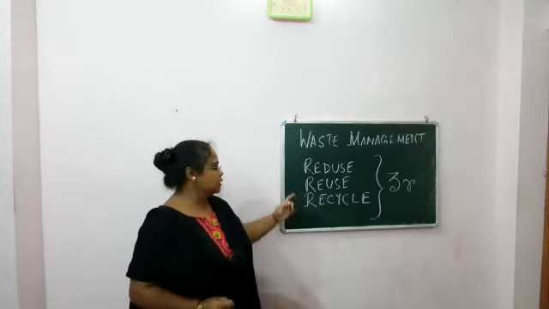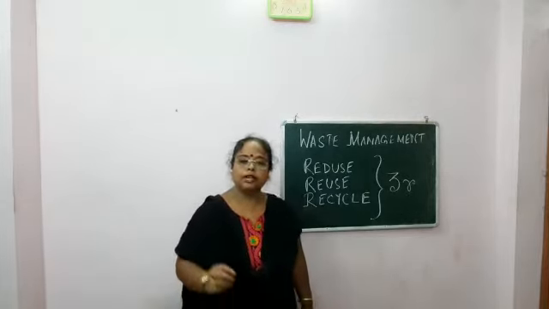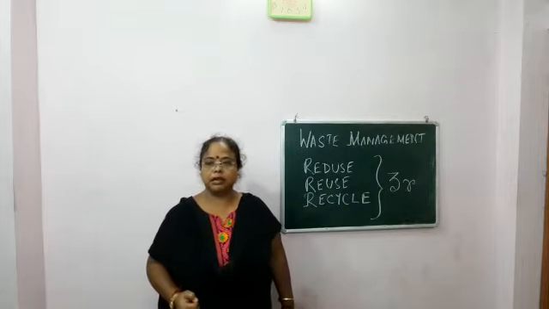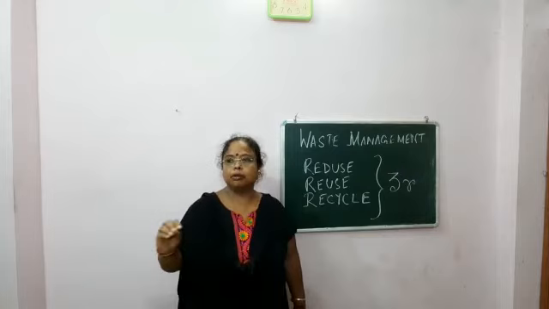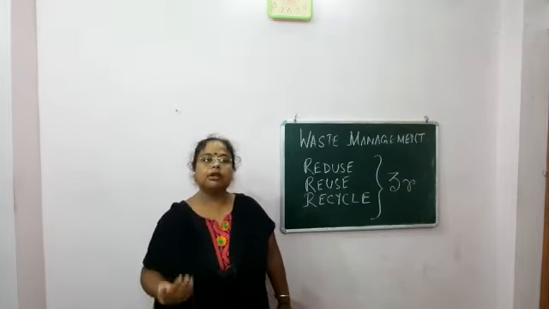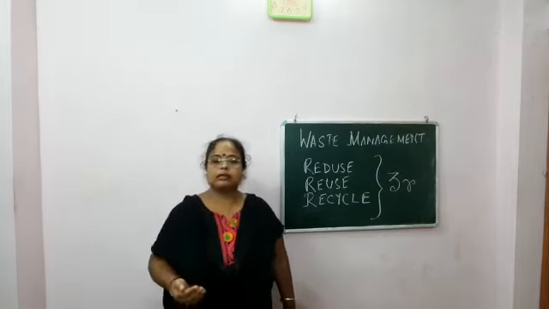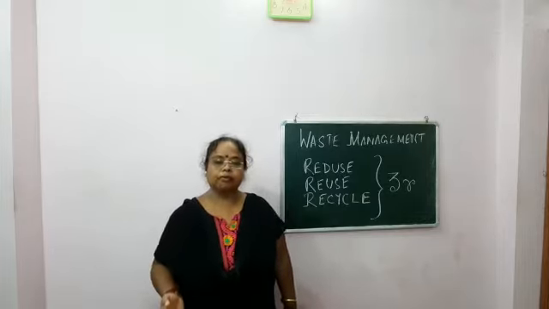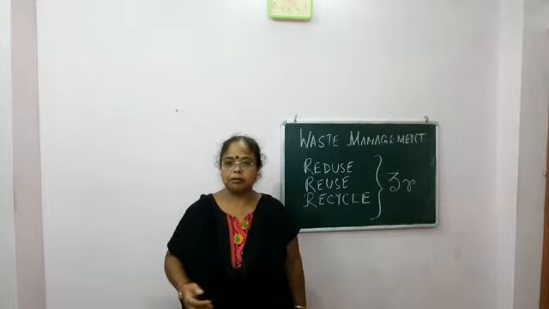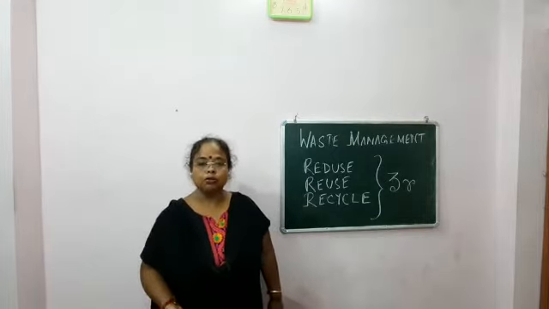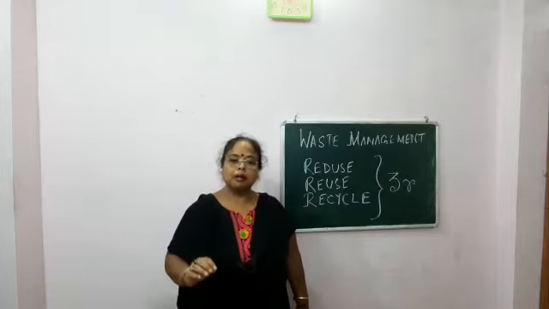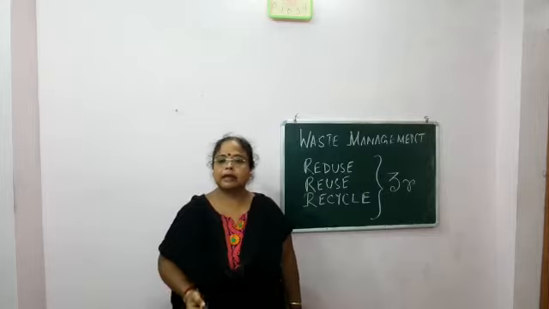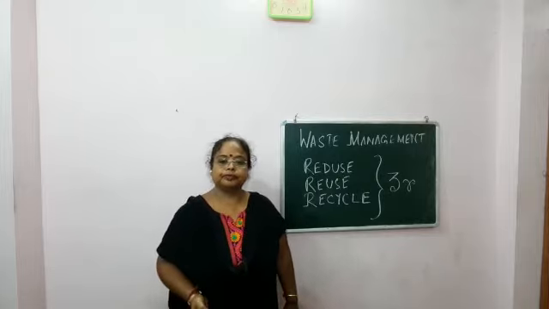Second is reusing the waste. After reducing the material, whatever we are still throwing, how will we reduce that? Many materials are discarded as waste from our houses and industries, that we know. But some of the materials can be reused, not all but some. Some of the waste materials like old glass bottles and tin cans can be reused.